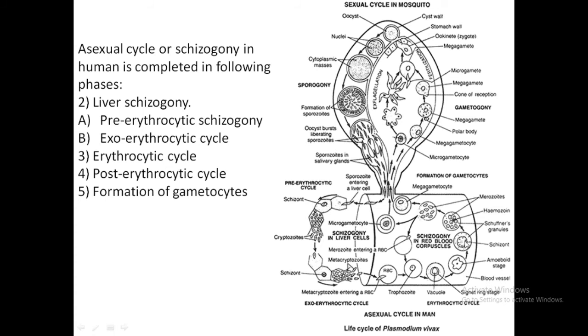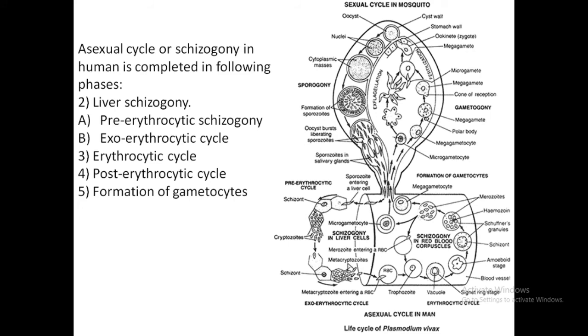After that again there is asexual multiplication, where the single nucleus becomes multinucleated, which becomes the schizont. Then a number of cells are formed, called merozoites. The RBC bursts and the merozoite enters a new RBC, which is called the post-erythrocytic cycle. Ultimately the impulse of the asexual cycle gets exhausted, it enters a fresh liver cell and becomes the gametocytes. Gametocytes are again of two types, microgametocytes and megagametocytes.